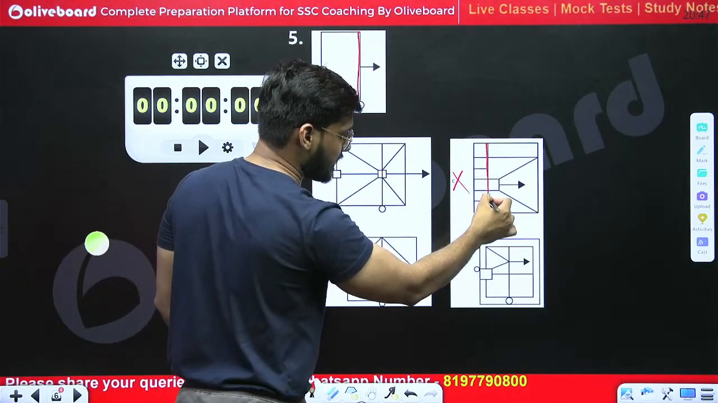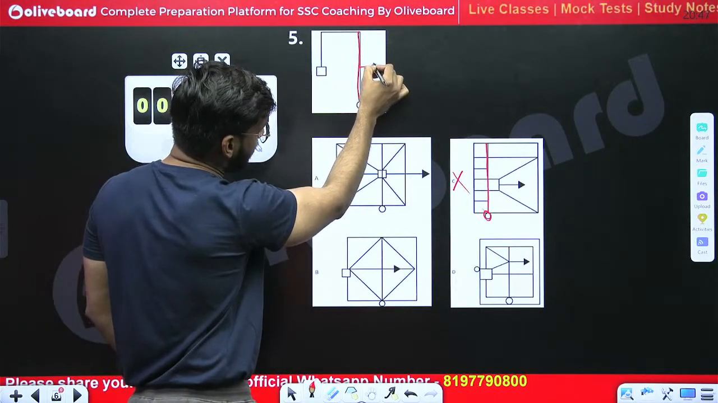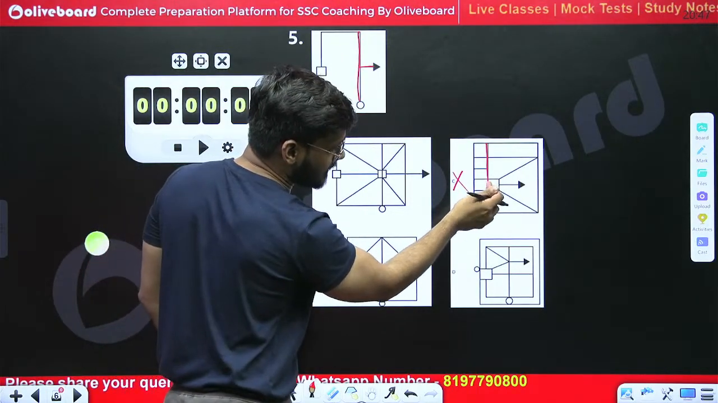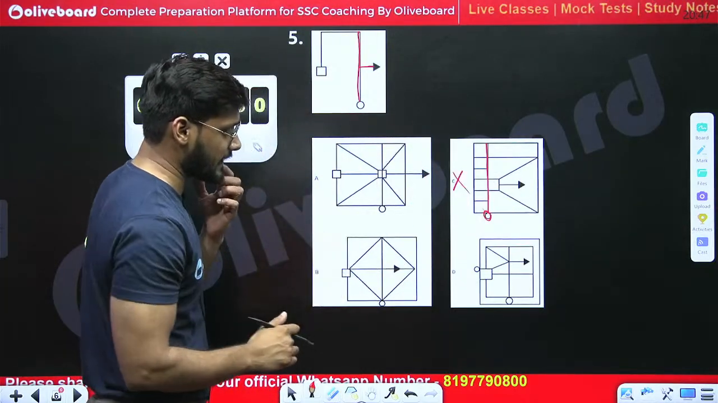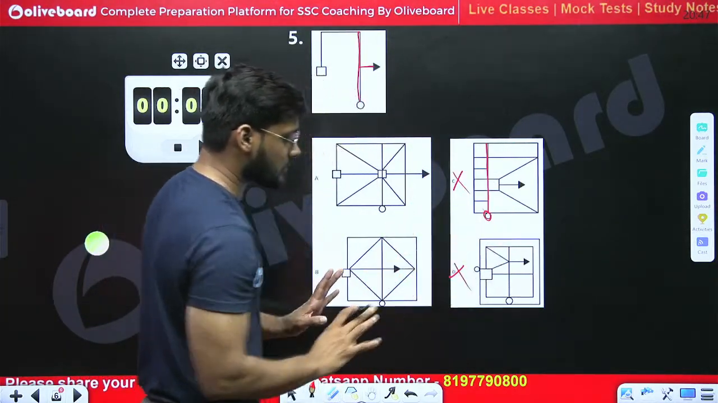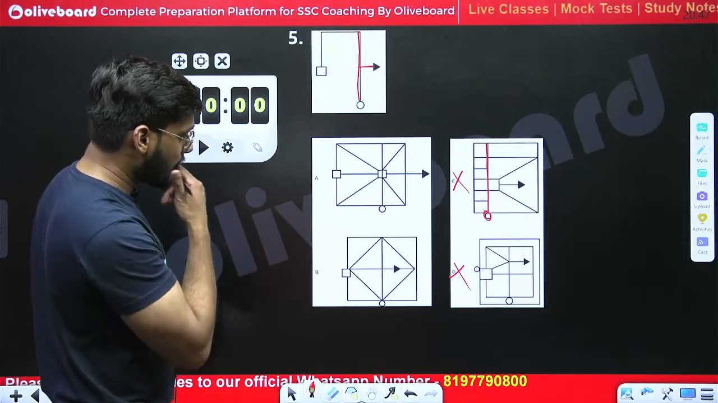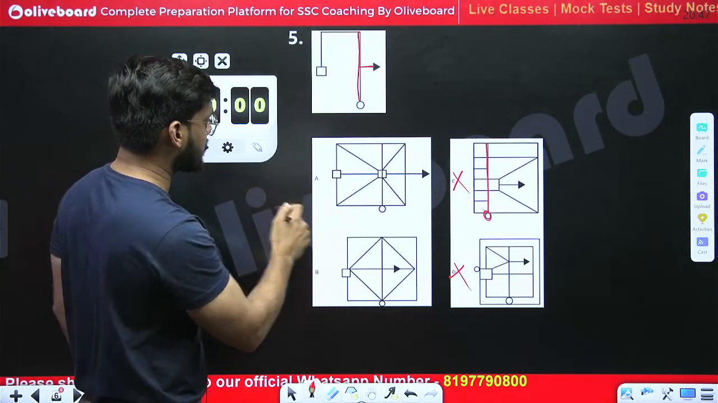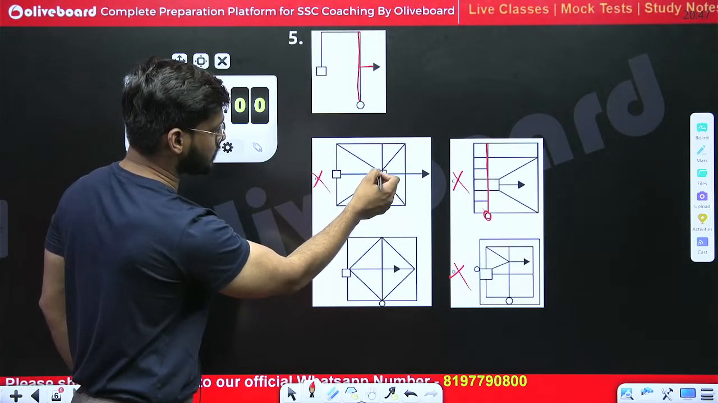There is a straight line like this, and after that circle is connected, but we have to see this arrow going like this, and there is no connection with this straight line. This arrow is not connected with this straight line, so C is cancelled. D is also cancelled because D is not the right answer as well. No, A is also not the right answer because of this square.